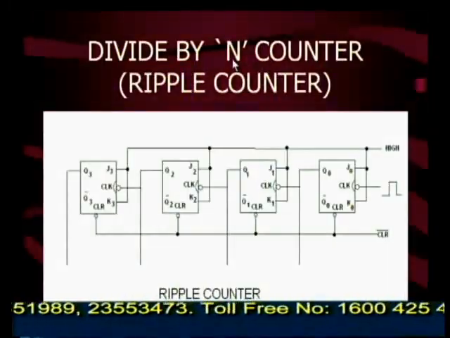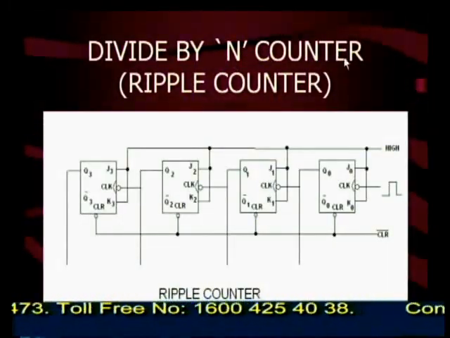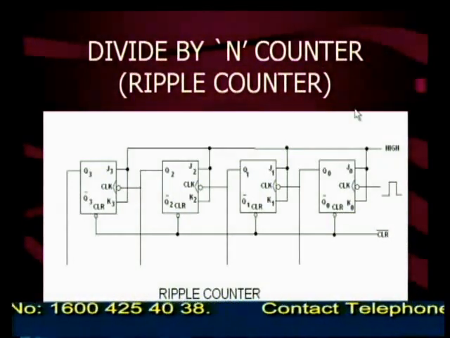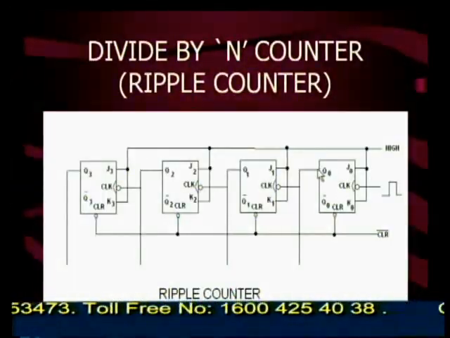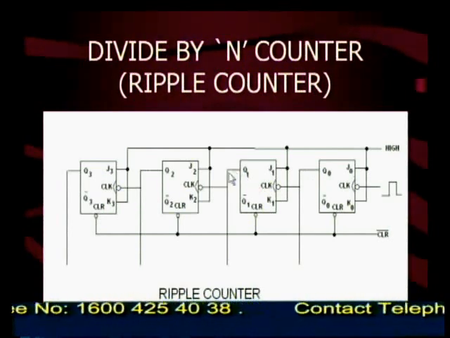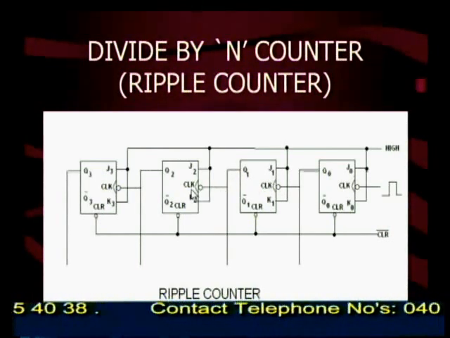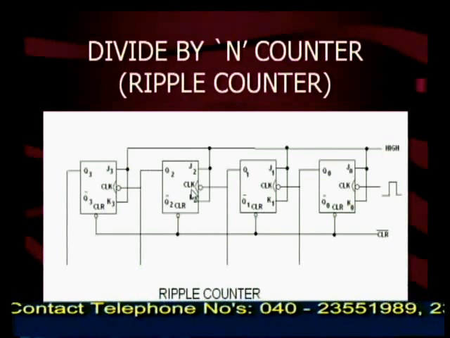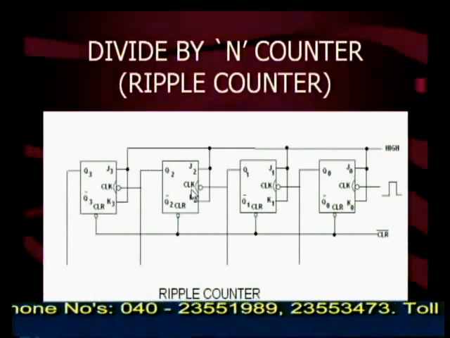Therefore, this counter is called a divide by n counter. In place of n, 16, we can call it a divide by 16 counter. And it is a ripple counter. Why is it called a ripple counter? Because here the carry is propagated through a chain of n flip-flops. That means when Q0 toggles, the output of Q0 goes to Q1, then Q1 toggles, and the output of Q1 goes to Q2. Like that, the carry is propagated through a chain of n flip-flops. That's why it is called a ripple counter, and the operation is done asynchronously, therefore it is called an asynchronous counter.